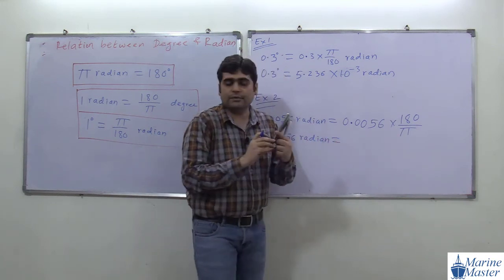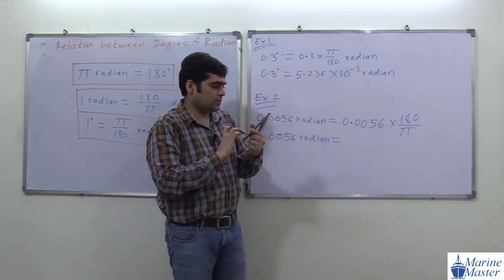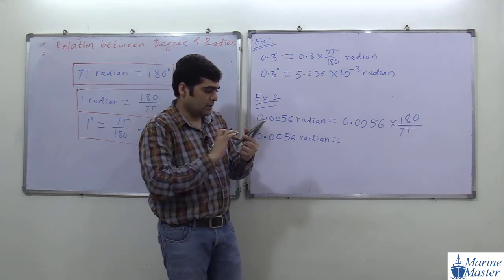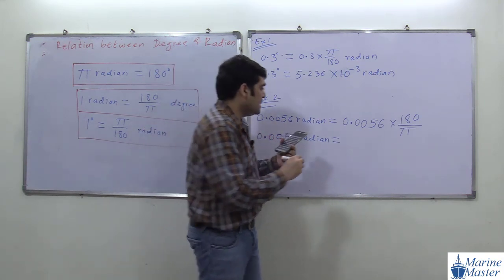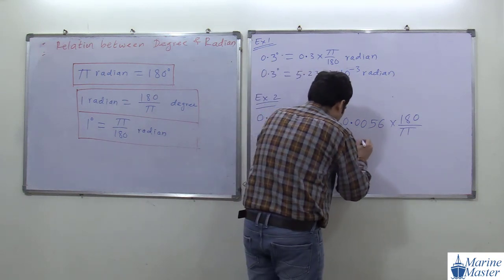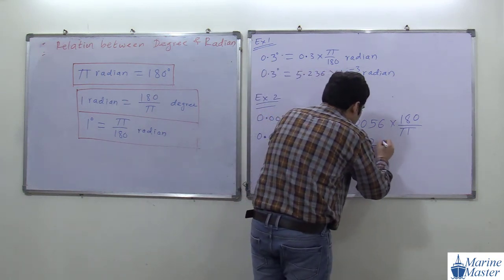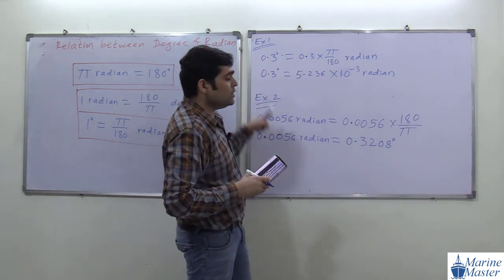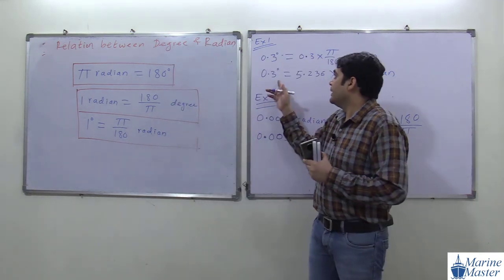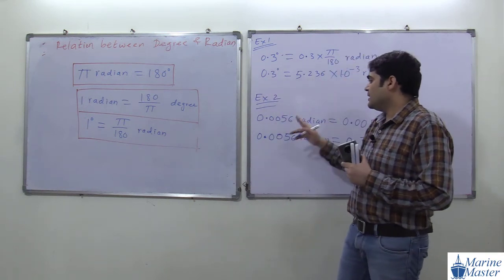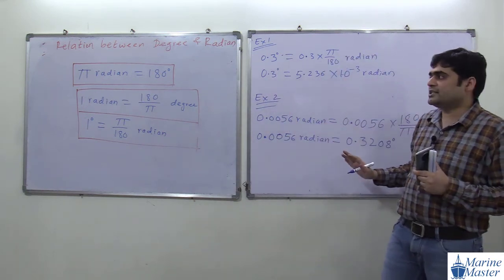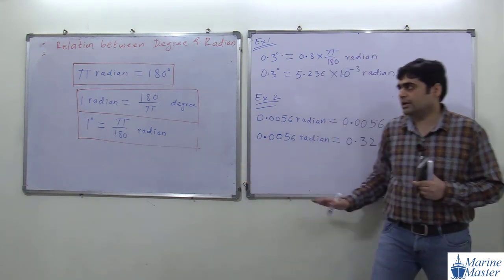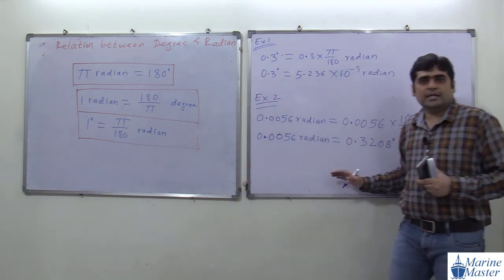0.0056 radian is equal to how much degree? 0.0056 into 180 divided by pi. How much value are we getting? 0.3208 degree. So in this way we can do degree to radian and radian to degree. Very simple discussion. Please everyone write down these things, first this one and then this one.